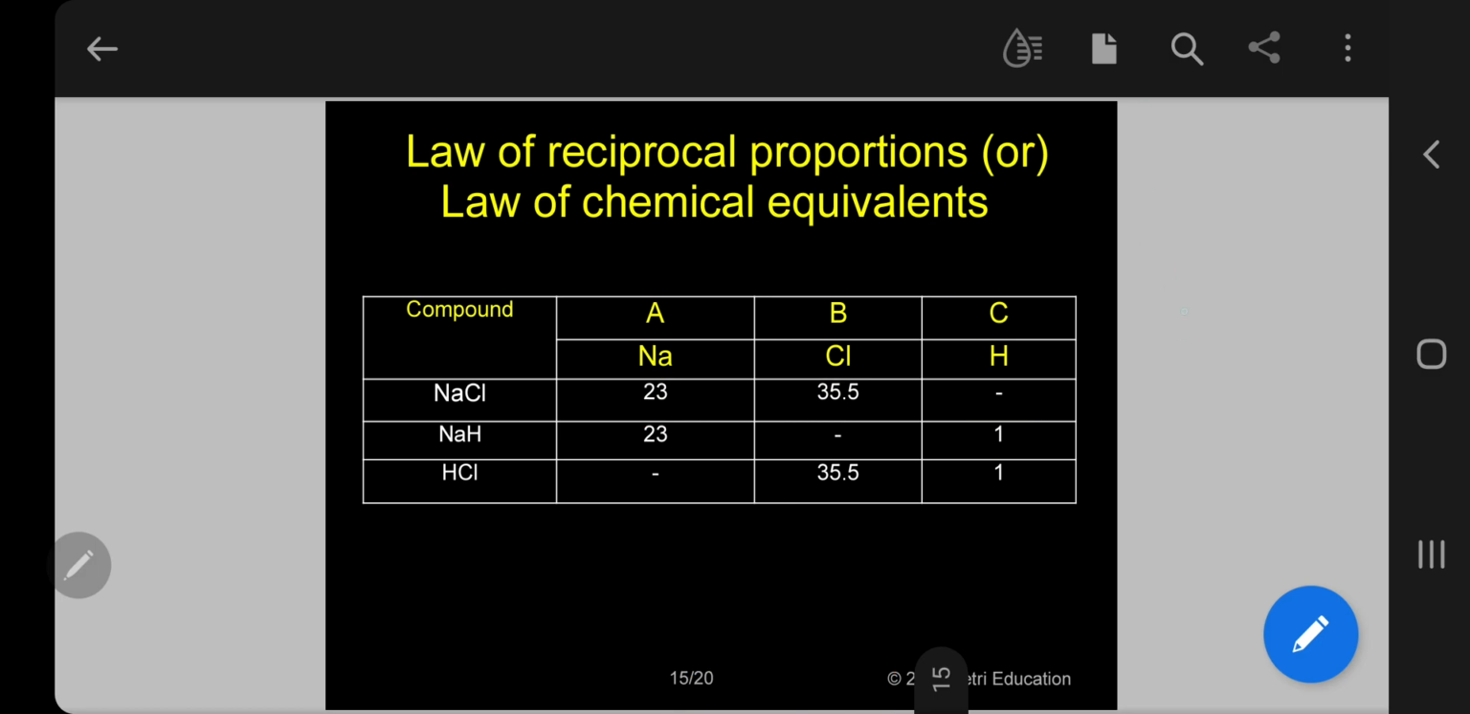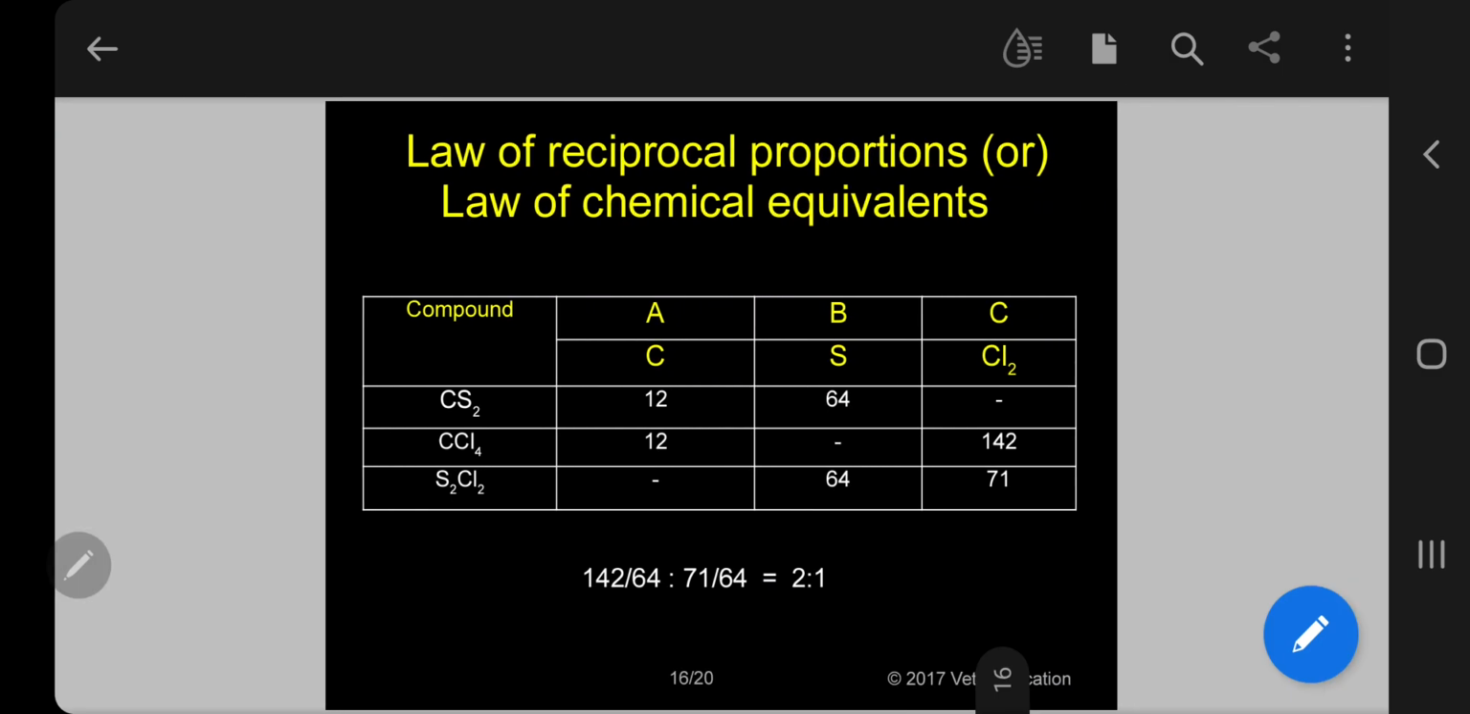Next, another example I want to give again. Same A, B, C here: carbon, sulfur and chlorine. So carbon disulfide, carbon tetrachloride and sulfur monochloride. Same way we can have it.